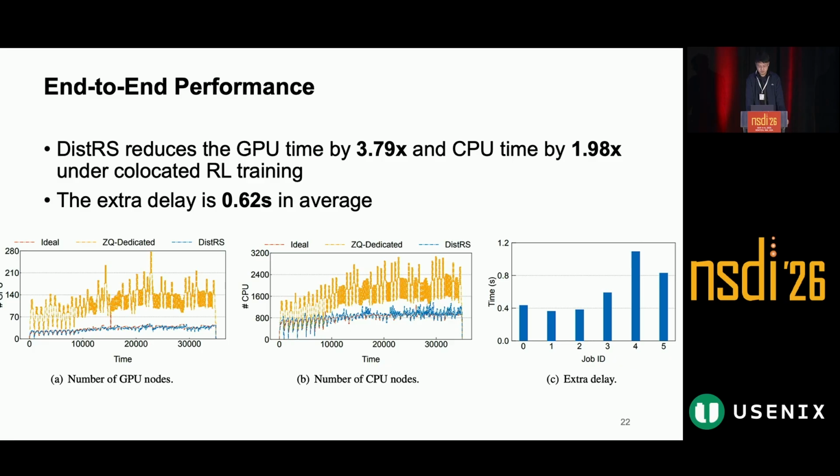First, we perform the end-to-end experiment on 6 RLVR training tasks. Under co-located RLVR training, DistRS reduces GPU time by 3.79 times and CPU time by 1.98 times. At the same time, the average extra delay is only 0.62 seconds. These results demonstrate that DistRS significantly improves efficiency while keeping the impact on training very small.